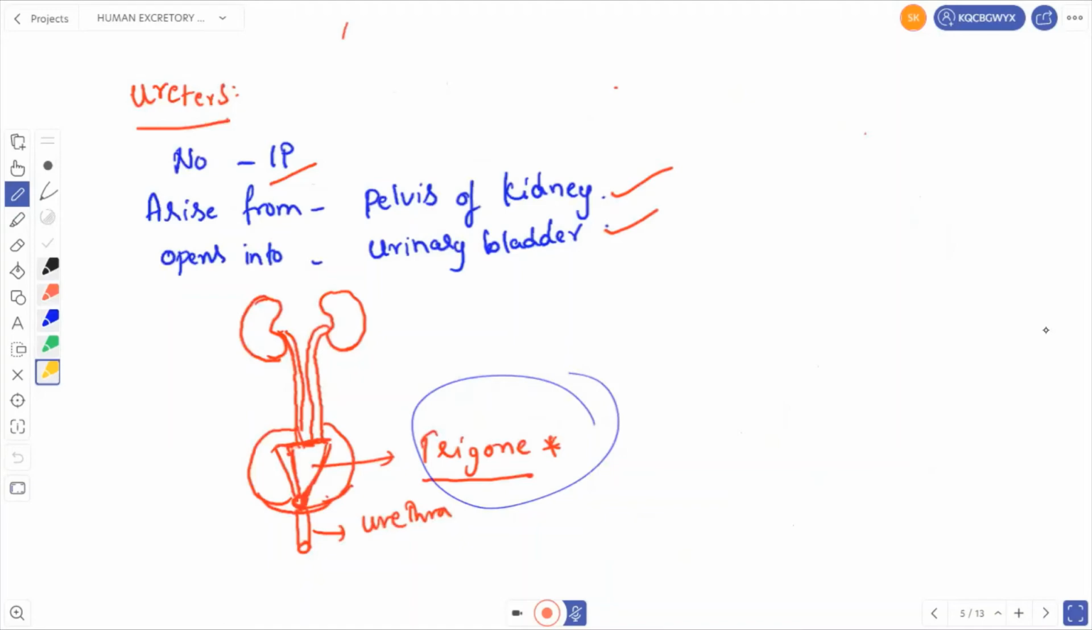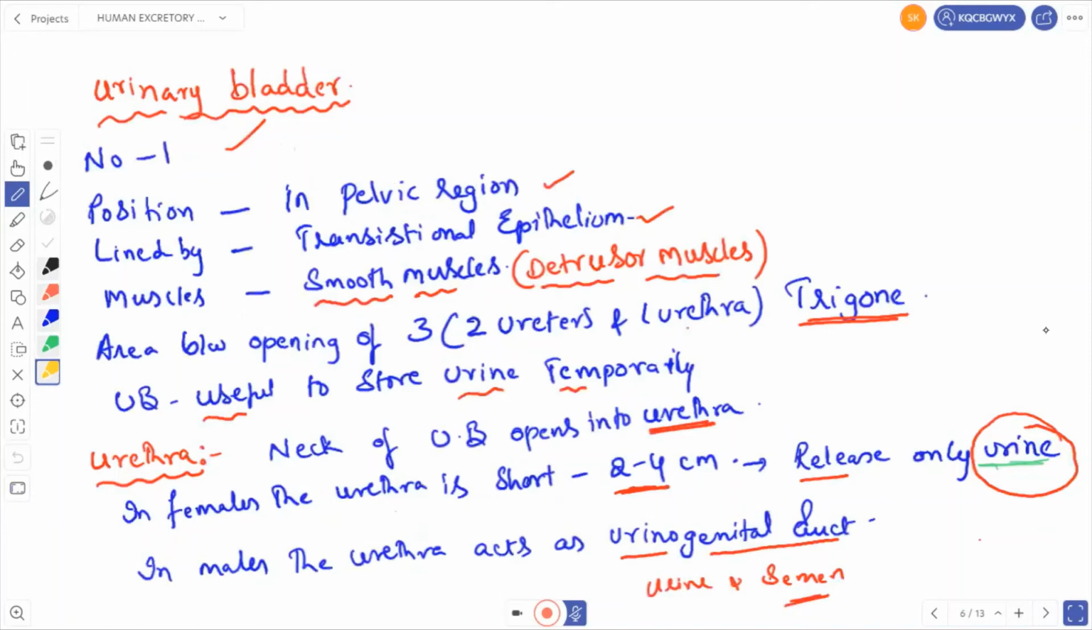Then let us see the ureters. Ureters are one pair, arising from the pelvis of the kidney and opening into the urinary bladder. So you can see here, these are the renal ureters, and this is the urinary bladder. I'll explain what is meant by trigone in the next slide. So let us see the urinary bladder.